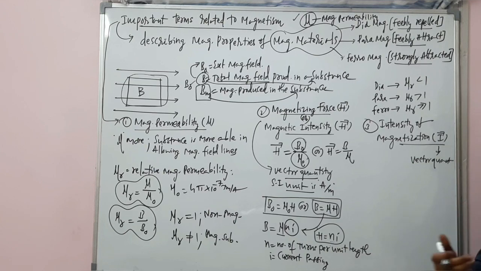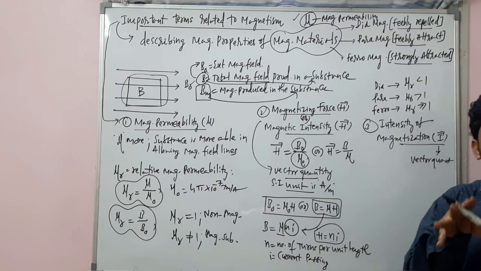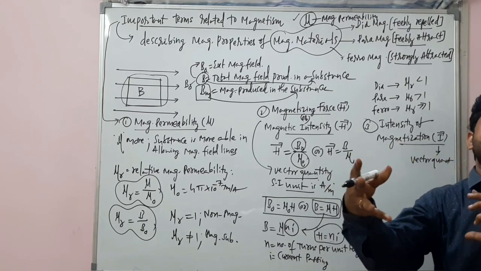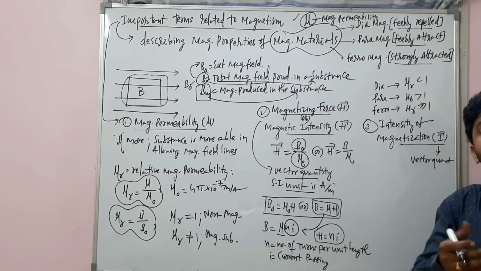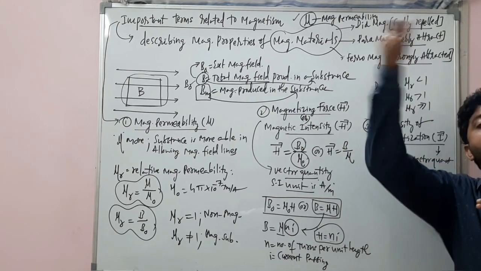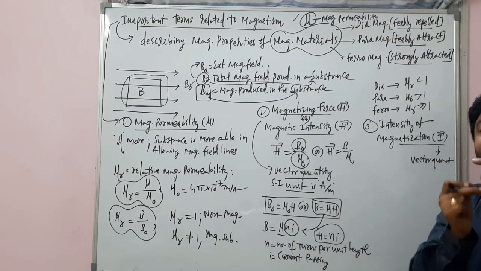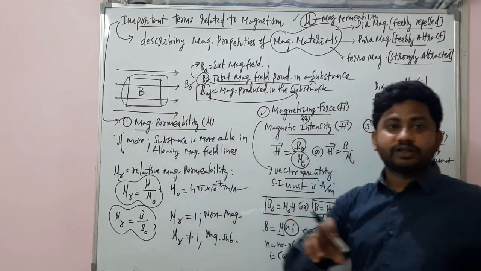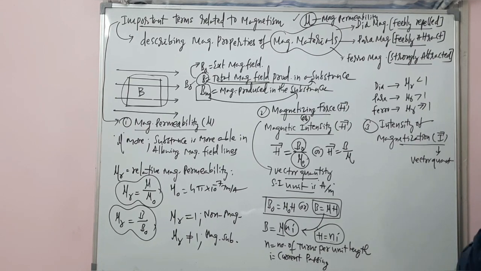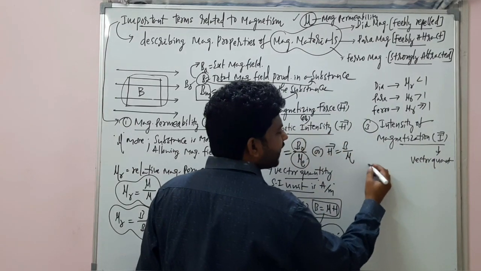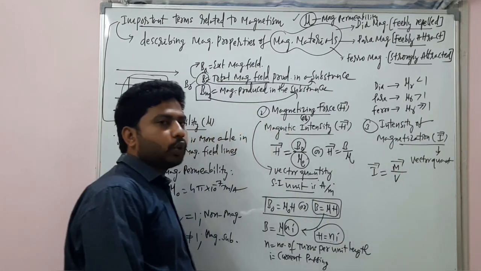What is this? Intensity of magnetization. How strong this external magnetic field will magnetize the material which is kept inside it. That's called intensity. How strong, up to what level the external magnetic field can magnetize the material which is kept inside. That's called intensity of magnetization. Understand? So the intensity of magnetization, I bar, is equal to the ratio of magnetic moment per unit volume.